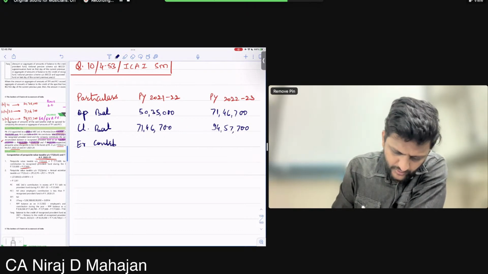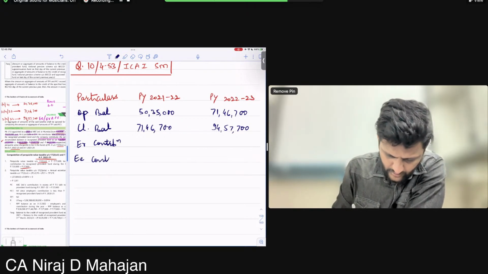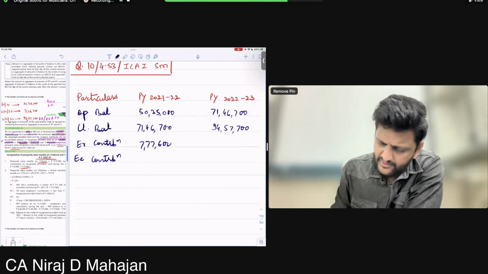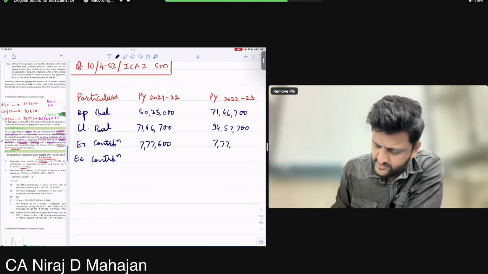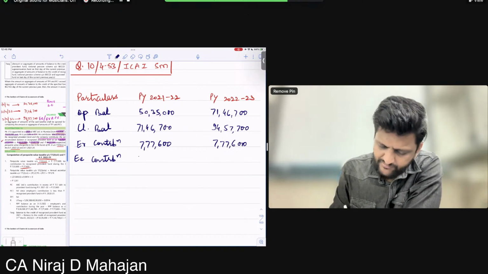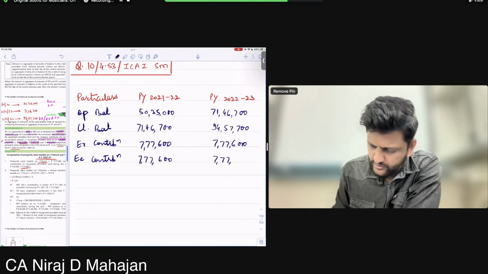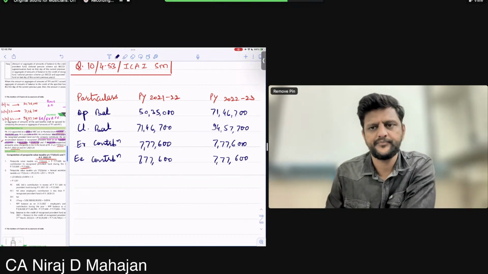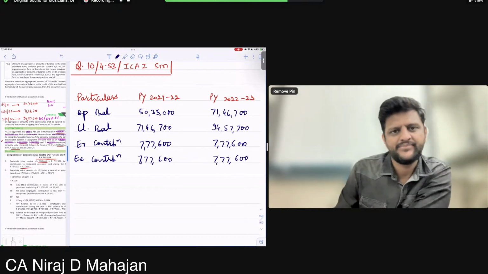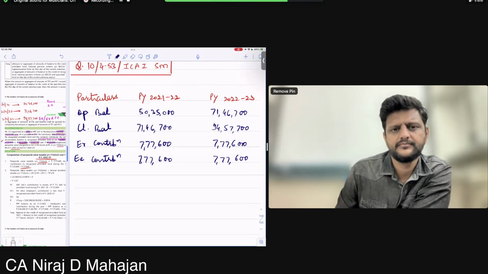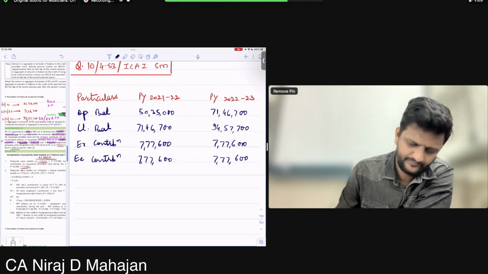Employer contribution 7,77,600, and the same figure by employee also, employee and employer both. Clear till here?